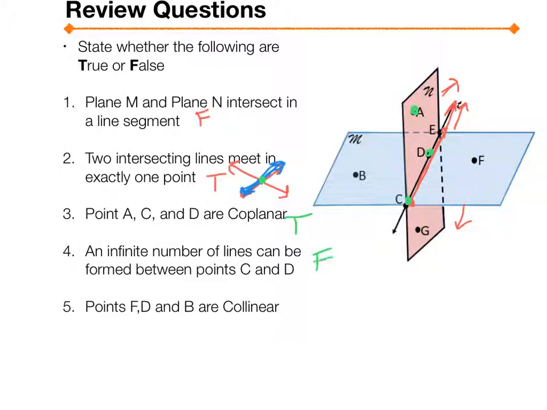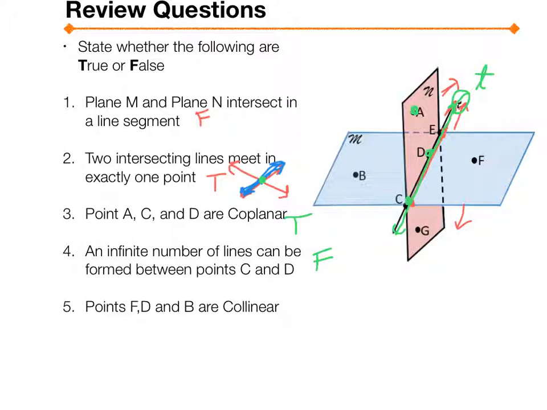An infinite number of lines can be formed between points C and D. False. If we have 2 points, only one line can go through those 2 points. The only line that can go through C and D is this one here, which you can barely see anymore, but that's line T. So line T is the only one that's going to be able to go through C and D.